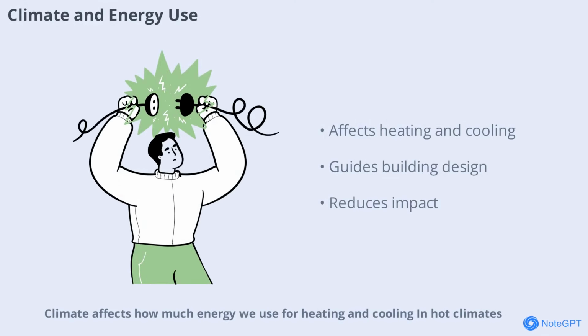Climate affects how much energy we use for heating and cooling. In hot climates, air conditioning is common, while cold climates require more heating. Understanding local climate helps us design energy-efficient buildings and reduce our environmental impact.